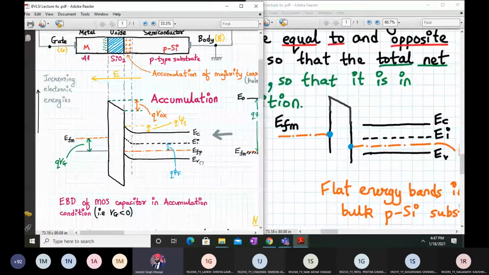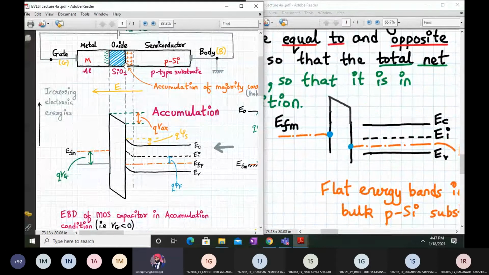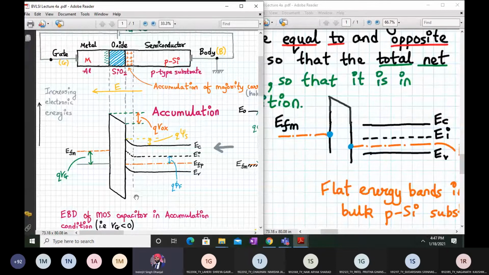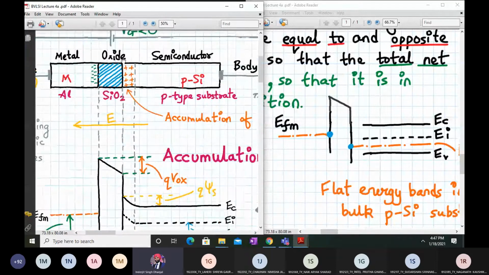So what we will do is, since there is a pileup of majority carriers near the SiO2 interface, what can we say? We can say that near the SiO2 interface, my region is more positive. Can I not? Can I say that this is p-type silicon? But since this is accumulation of holes over here, majority carrier holes, can I say this region over here, near the SiO2 interface is more positive as compared to this region over here? Okay, so exactly that is what is happening over here.